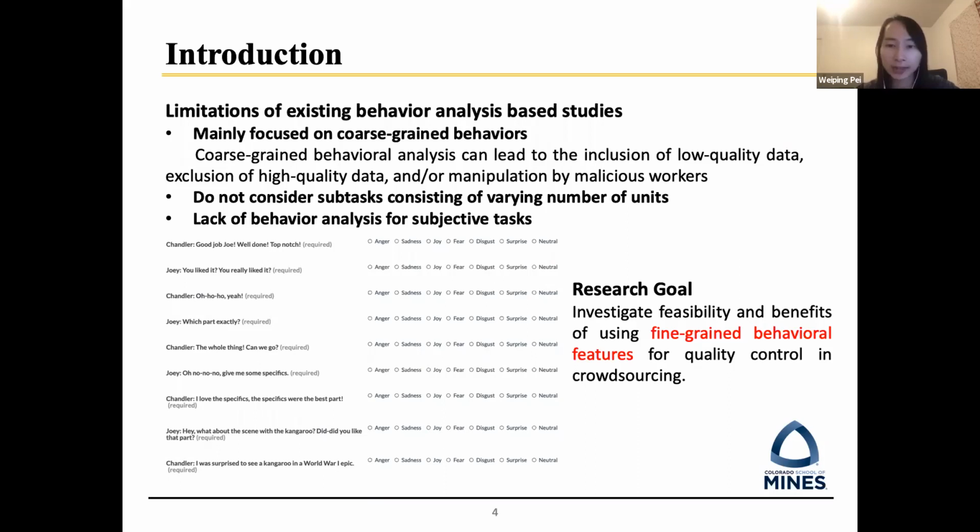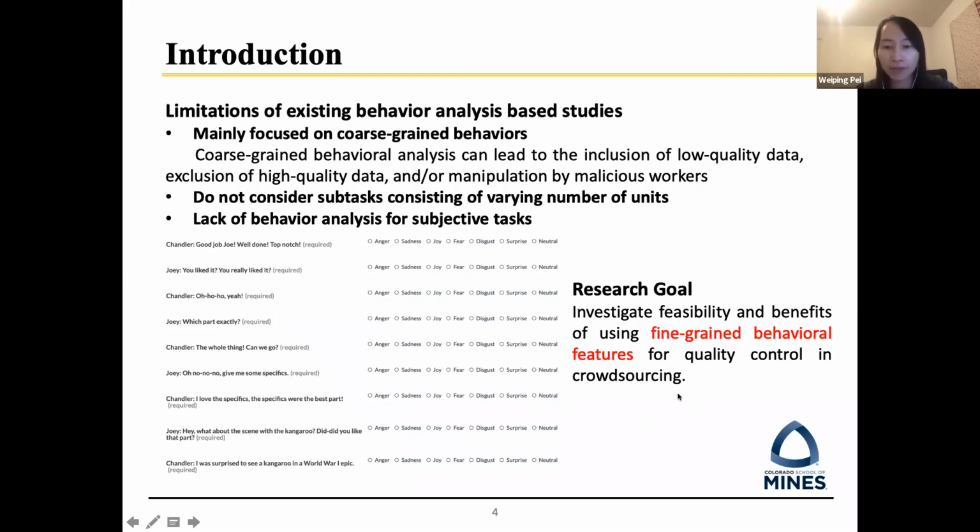Take textual emotion recognition as an example. As shown in this figure, workers may carefully perform the first half of the utterances in this dialogue, but become sloppy and try to complete the rest of the utterances quickly. Therefore, we may get high quality for the first half, and low quality for the rest.